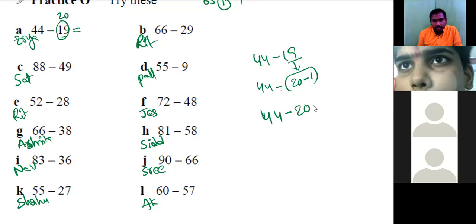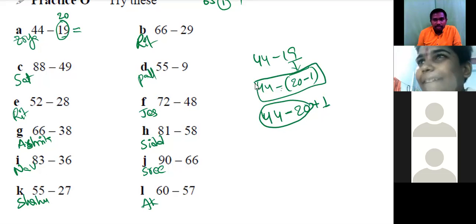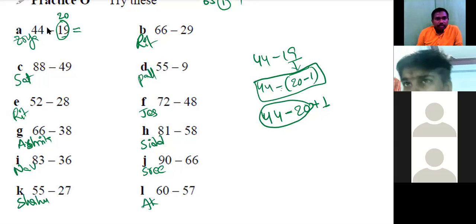Minus into minus? Plus 1. So we are doing this first. Later we are adding this one. Now clear? Yes, sir. This is the process only. We are doing that process as a memory tip. Okay, right. 44 minus 20, it will be 24 plus 1, 25.